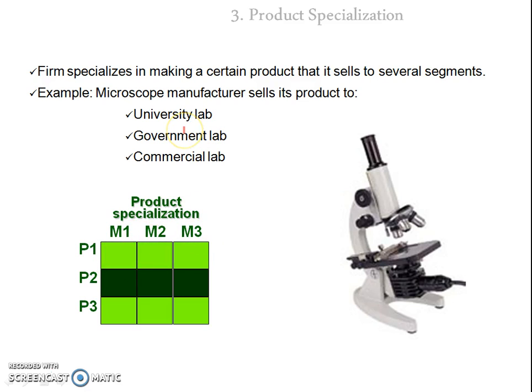Now taking another example, suppose a company wants to manufacture microscopes. A microscope is a single type of product, but they are manufacturing microscopes for all types of customers, that is for the university labs, government labs and commercial labs. So in this case, they are specializing in a particular product.